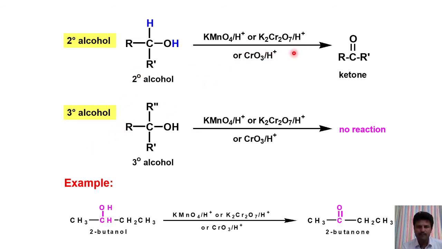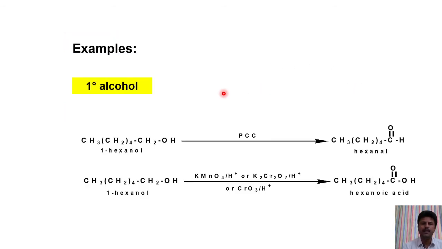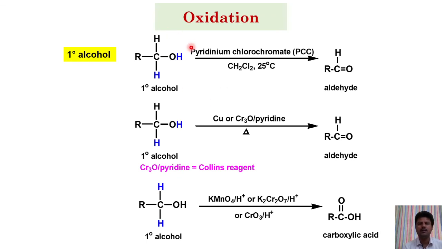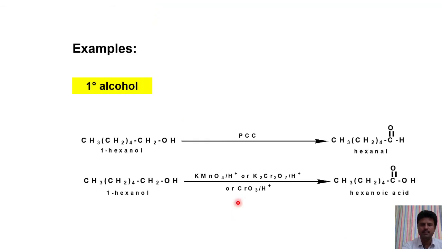Secondary alcohol, if you use either Collins reagent or pyridinium chlorochromate, will be converted to ketone only. Whereas in primary alcohols, if you use these two reagents, it forms aldehyde. If you use KMnO4, it gives carboxylic acids.